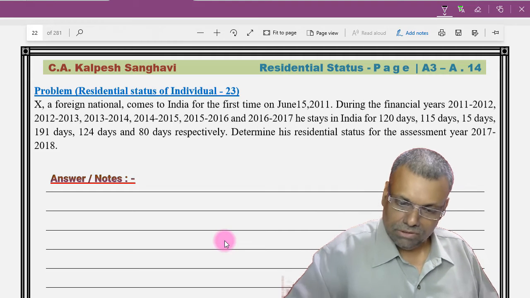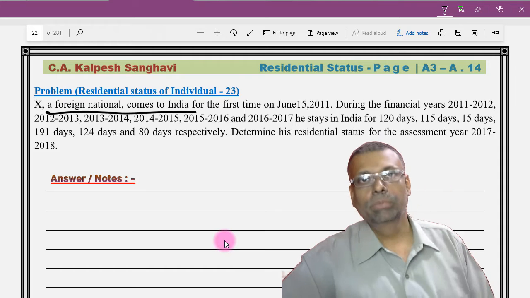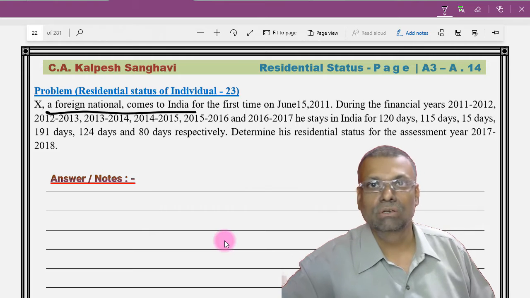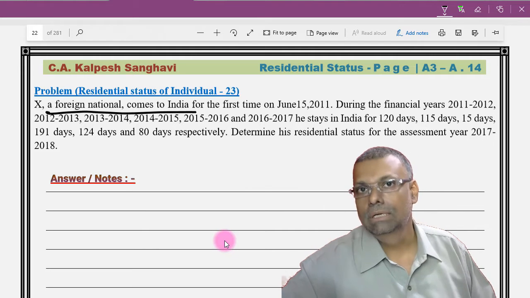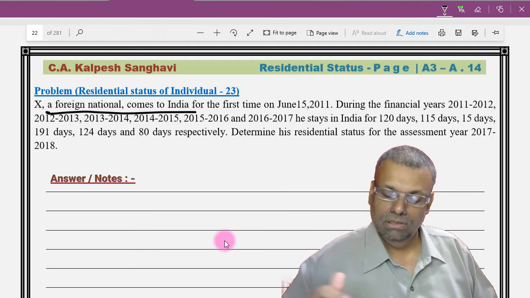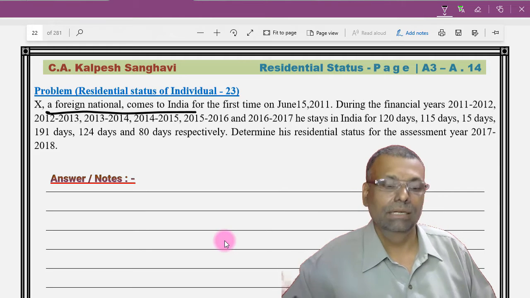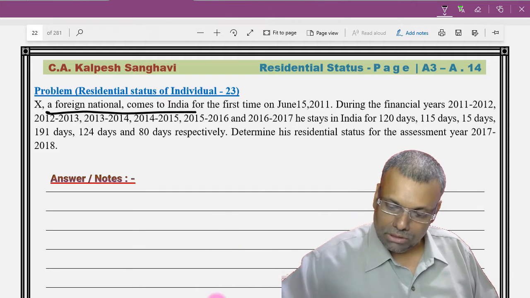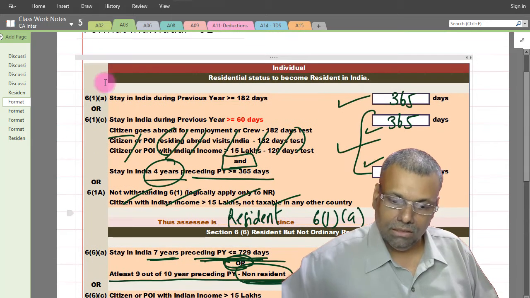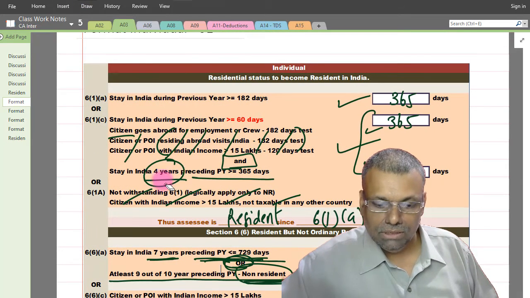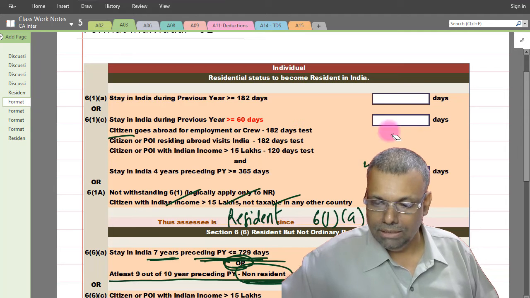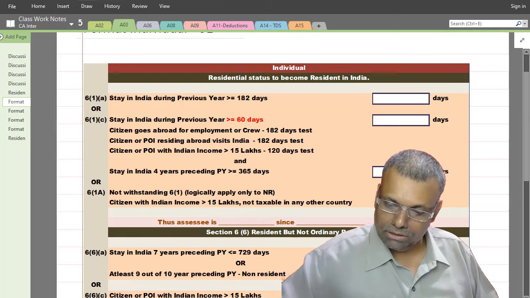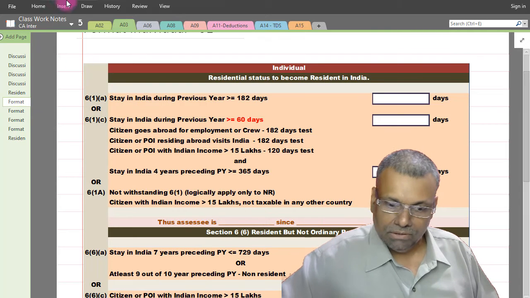Okay. Now, first of all, he is a foreign national. The moment you say that he is a foreign national, that means he is not a citizen of India. However, his position as a person of Indian origin is not given to us, so we will assume that he is not even a citizen of India, and he is not even a person of Indian origin. Moment you conclude this point, because these conditions you have to decide very quickly in your mind before you start with the answer, otherwise you will keep on confusing whether you should substitute or not.